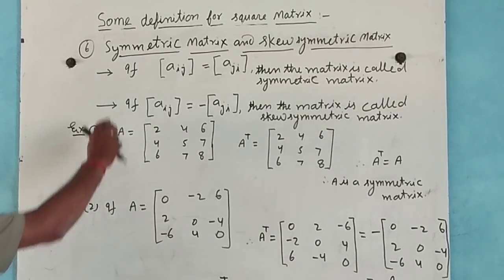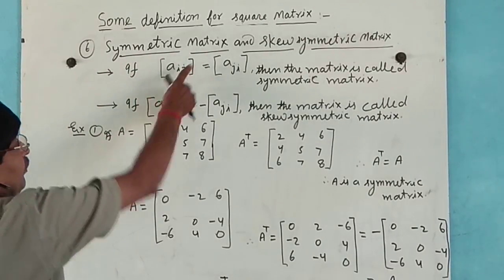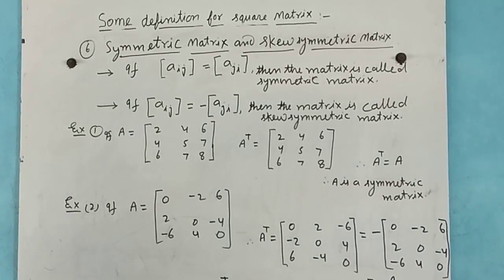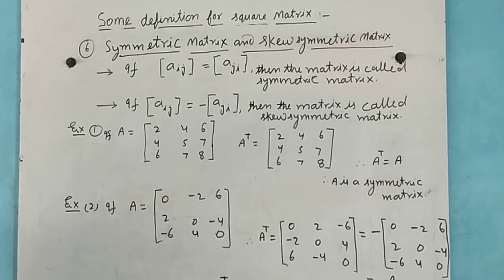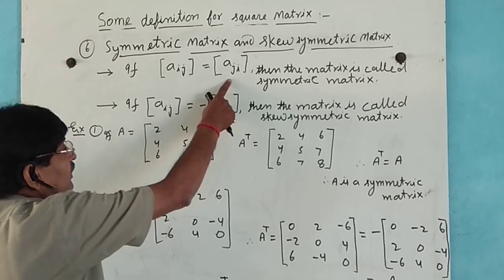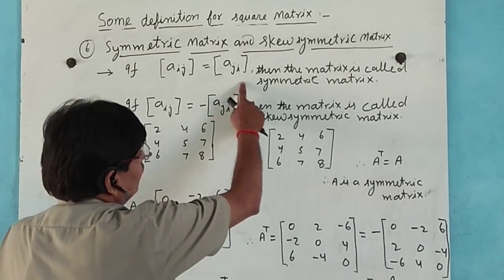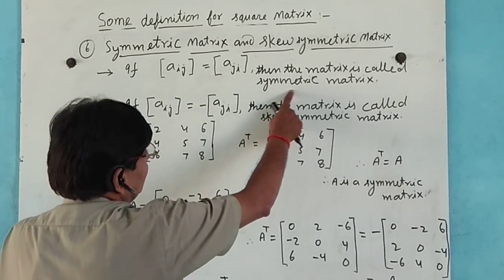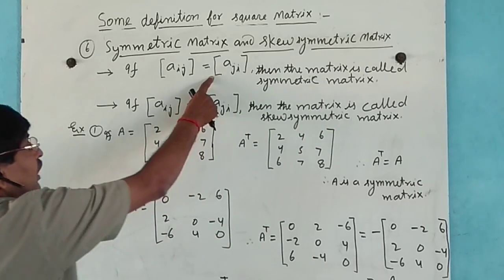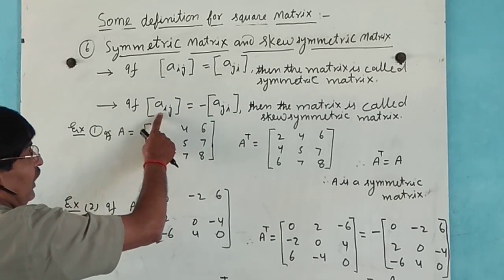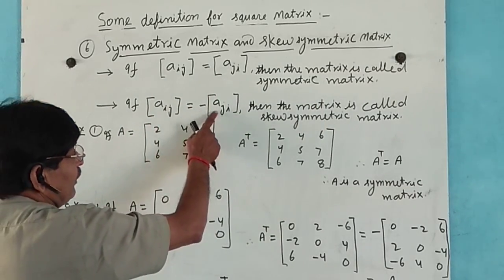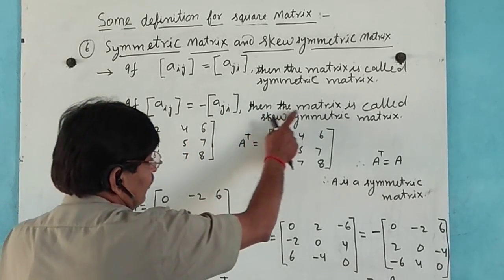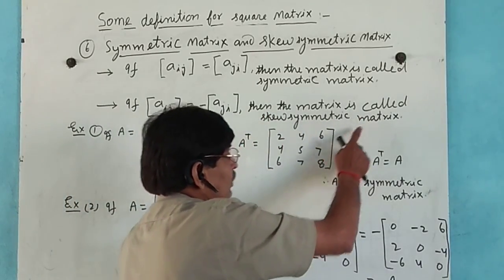Now, symmetric matrix and skew symmetric matrix. If a_ij equals a_ji, then the matrix is called a symmetric matrix, and if a_ij equals minus a_ji, then the matrix is called a skew symmetric matrix.